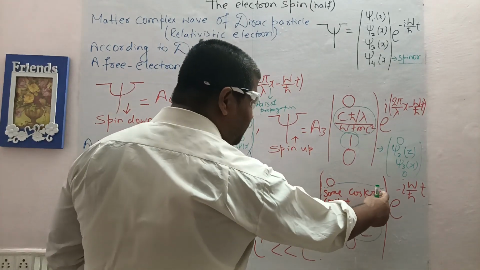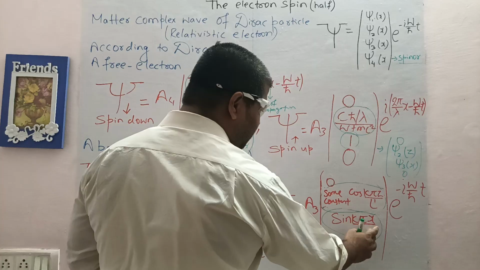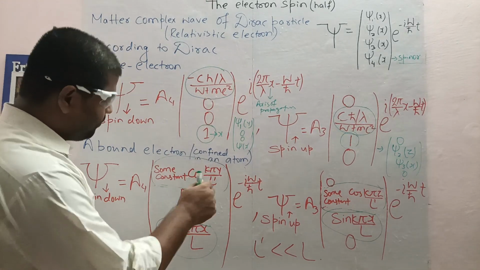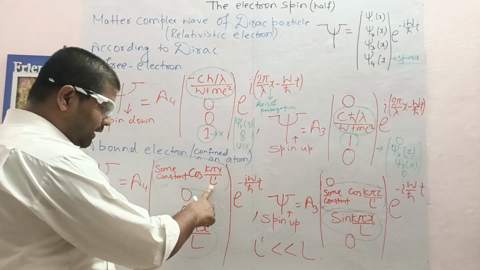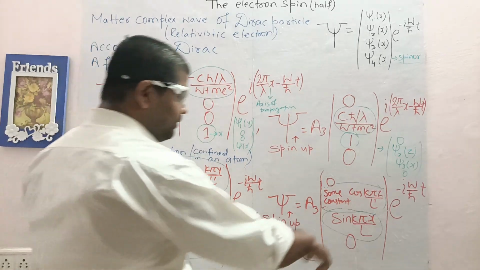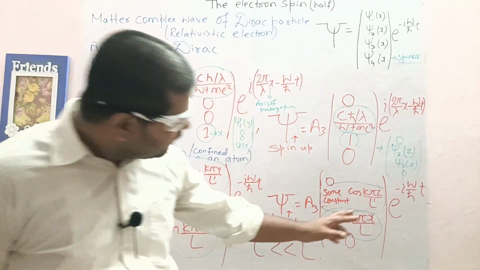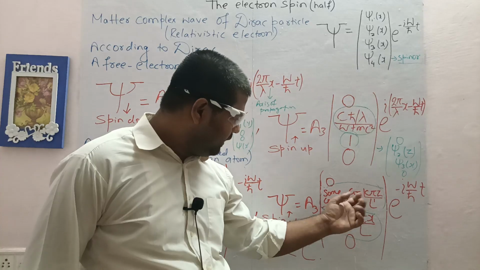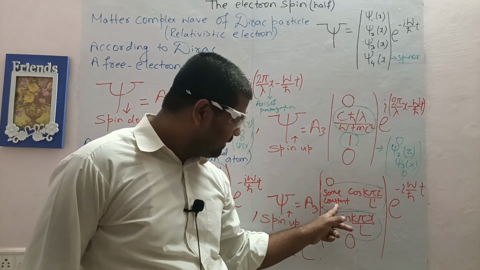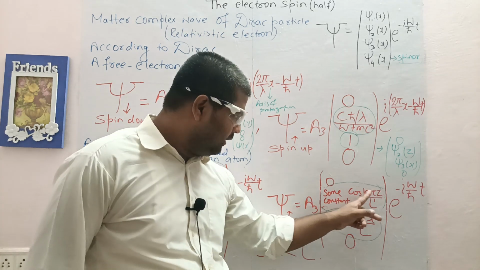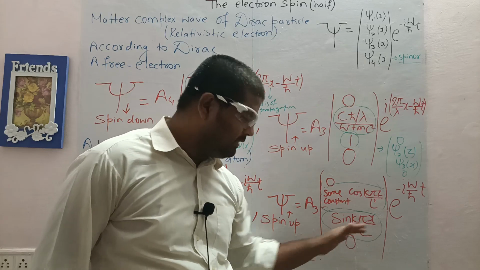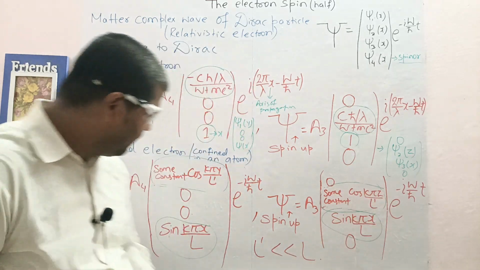Here the smaller component is along the z-axis and the larger component is along the axis of propagation. Now why L dash? Earlier L here and here, they both are same. A smaller component here in the spin-up state for a bound electron is this, again some constant, that I think is real, and along the z-axis, and the larger component is still along the axis of propagation.